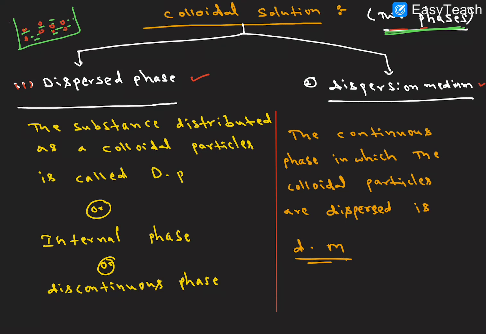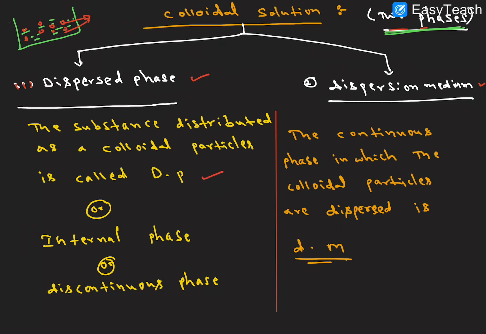What is the dispersion phase? The substance distributed as colloidal particles is called the dispersion phase. So these red particles are called the dispersion phase. I hope it is very clear.